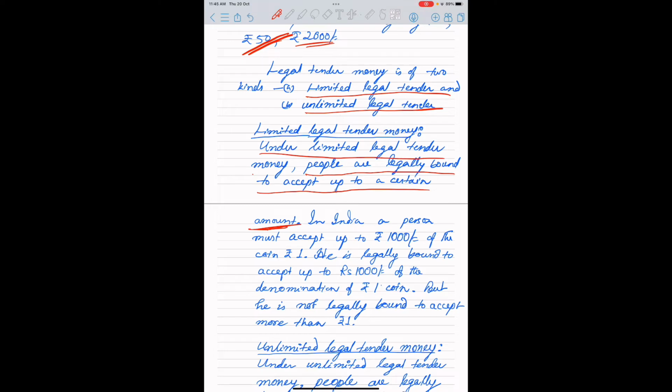Suppose in the case of India, the legal position is that when we want to give 1 rupee coins to a particular person, we can give up to 1000 rupees only. More than 1000 rupees, that person may not accept the coins. So this is limited legal tender money.